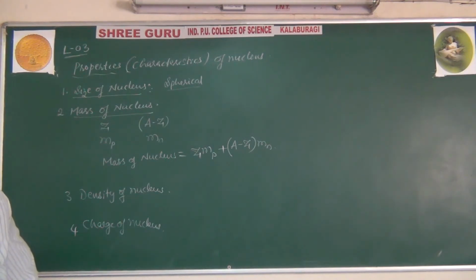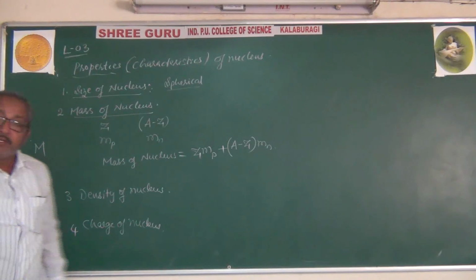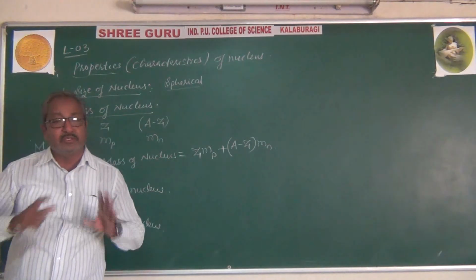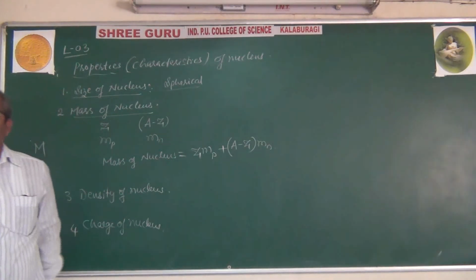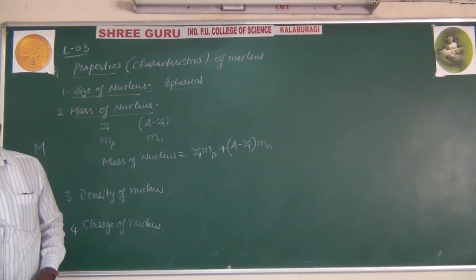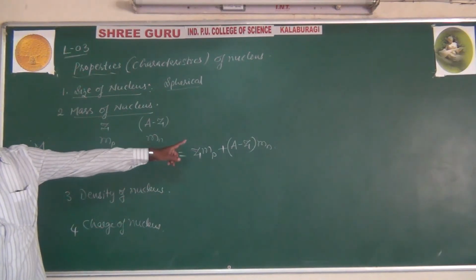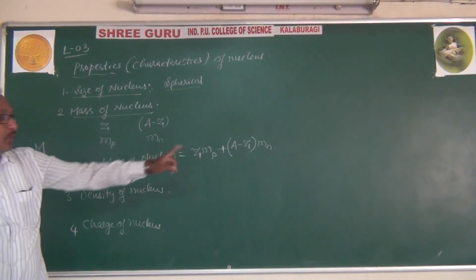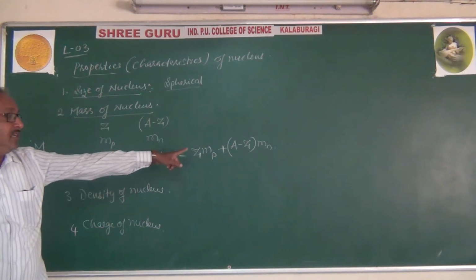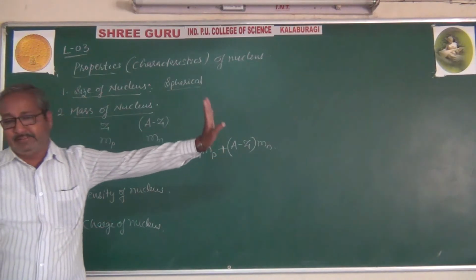That is nothing but the mass of the nucleus. Usually we represent capital M as the mass of the nucleus, that is the rest mass of the nucleus. But actually the mass of the nucleus is the sum of the mass of protons and the mass of neutrons. So the mass of the nucleus is Zmp plus (A minus Z) into Mn.